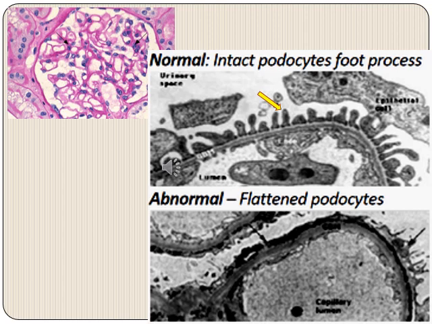In the upper half, you can see that there is this line-like structure, and on top of that these finger-like or villi-like structures, which are pointed out by a yellow colored arrow here. These villi-like structures or papillae are actually the foot processes of visceral epithelial cells or podocytes. When we compare it with the lower diagram, we can see that these papillae, or foot processes, have become completely flattened and effaced in a case of minimal change disease. So this is the only abnormality that we will see in patients with minimal change disease.